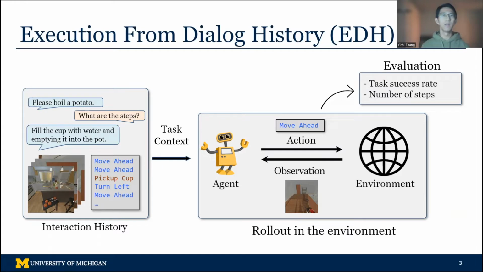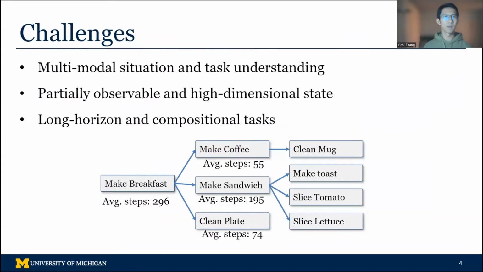In each session, the agent is given a situation in the middle of a task, where the task context consists of the task-oriented dialogue history, the previous observations, and actions taken by the agent. The agent needs to figure out the task goal and the steps needed to complete that goal. During evaluation, the agent will be placed in an interactive simulated environment, where it performs actions and receives visual observations until the task is believed to be completed. The performance will be measured by the final task success rate and the efficiency in terms of the number of steps.